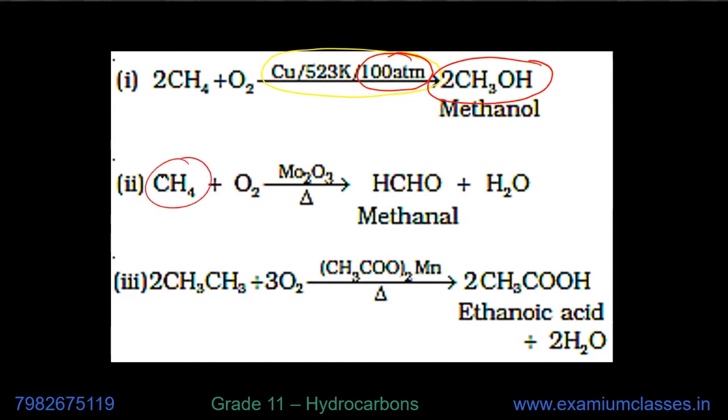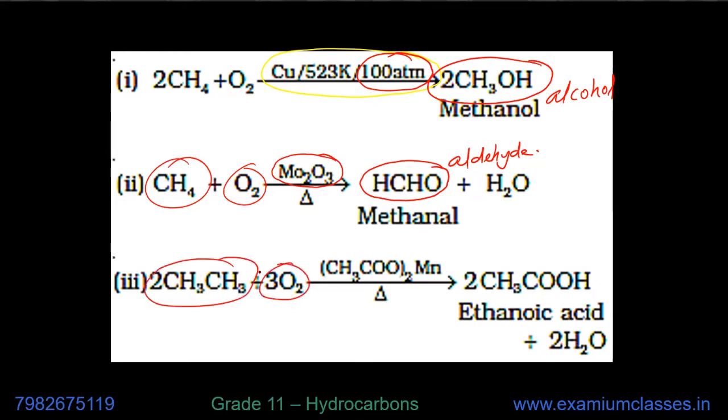Methane reacted with oxygen, but now if I use molybdenum oxide, Mo2O3, then aldehyde, HCHO, will be produced. Now, if I use alkane with oxygen, again, but now if I use manganese anhydride, then I get acid.